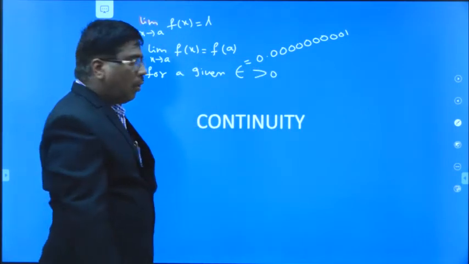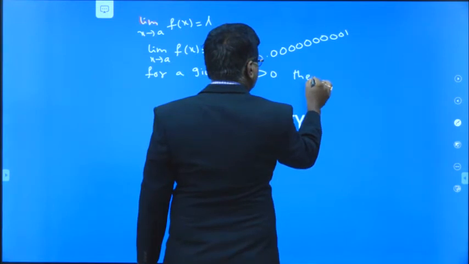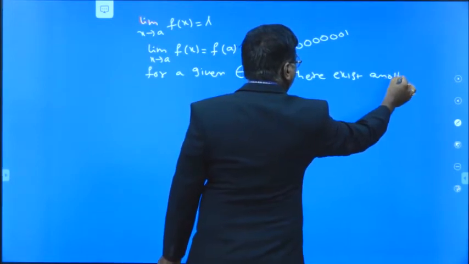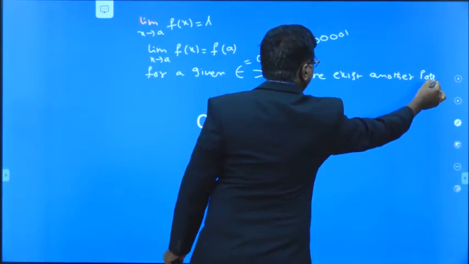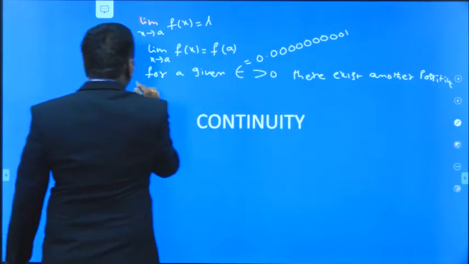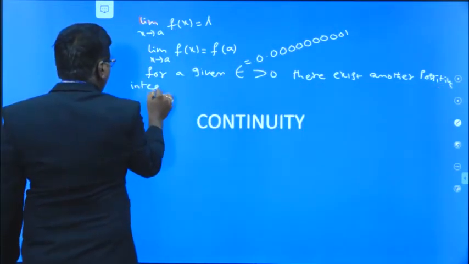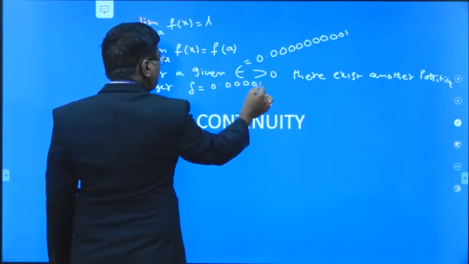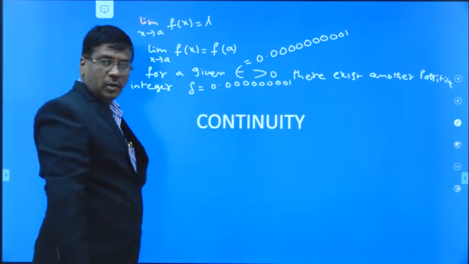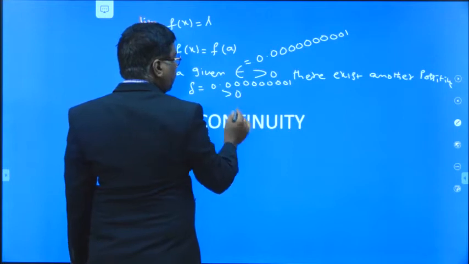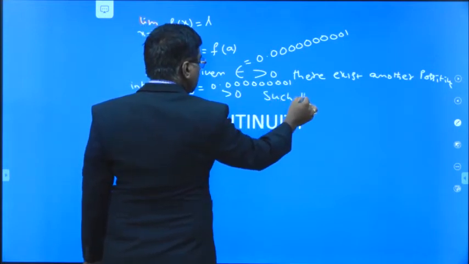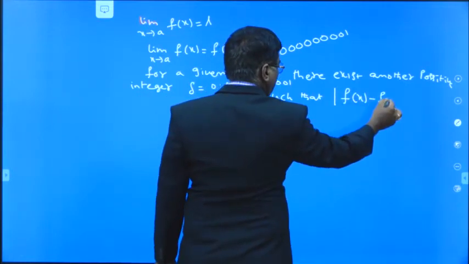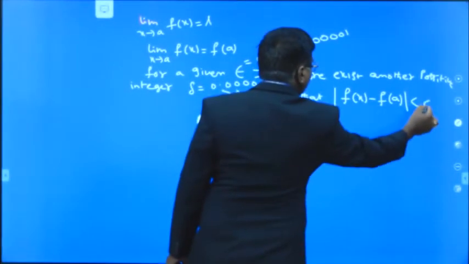For a given epsilon greater than 0, there exists another positive number delta, which is also a negligible value, but greater than 0, such that modulus of f of x minus f of a is less than epsilon. Please keep this in your mind.